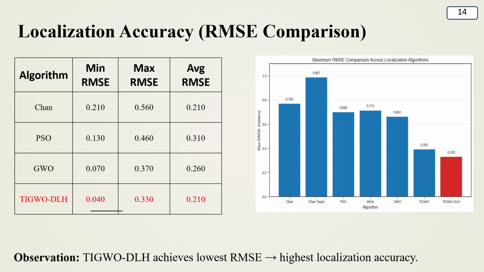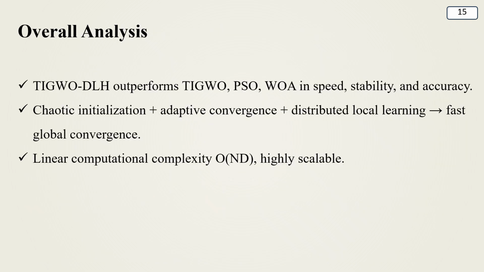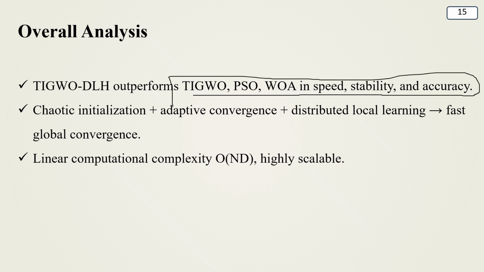Here we can see that, compared to the other existing algorithms, which had high max RMS values, I have achieved an RMSE of 0.040. This is very low and stable as compared to the other existing results. Overall, my developed algorithm, TIGWO with DLH, outperforms previous existing algorithms in speed, stability, and accuracy. These factors were improved with the help of my developed algorithm.